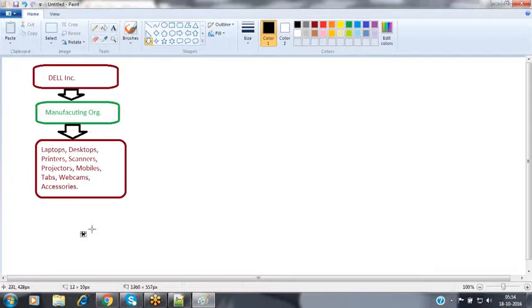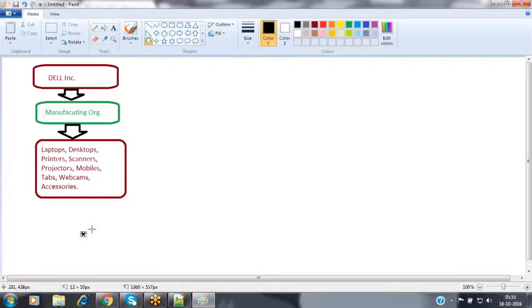They have contacts with various third-party logistics and vendors, from whom they collect the parts and place them into the Dell factories. Worldwide, Dell has many factories. In those factories, manufacturing people assemble all these parts and make them into a product. On that product they put the Dell brand and release it into the market.